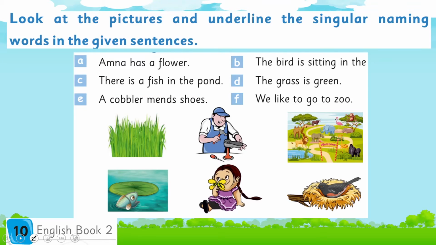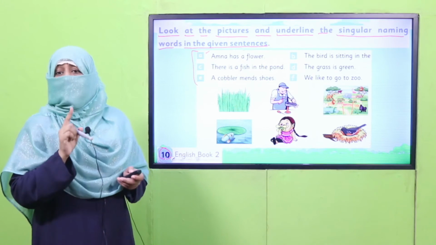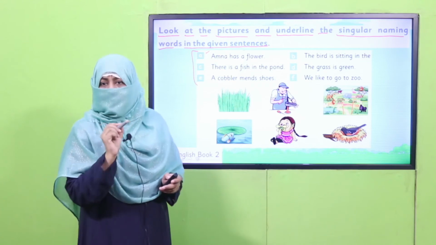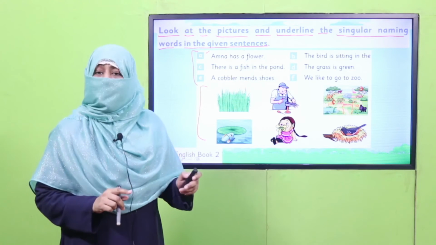Let's practice it at page number 10 of your book. There is an exercise you are supposed to do. Look at the pictures and underline these singular naming words in the given sentences. Sentences have been given to you. You have to read the sentence, find the singular common naming word and underline that word. You may look at the pictures for your assistance. This will help you. So pause the video, enjoy this activity.